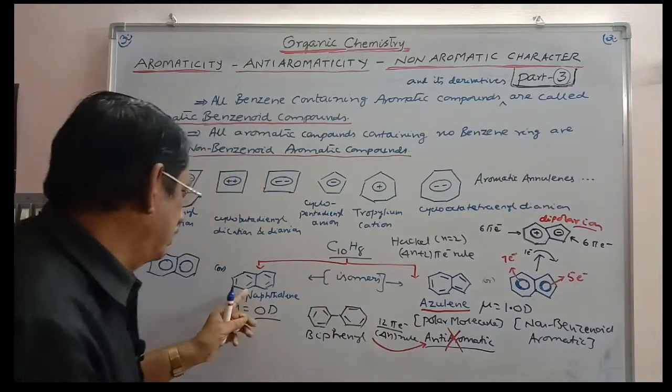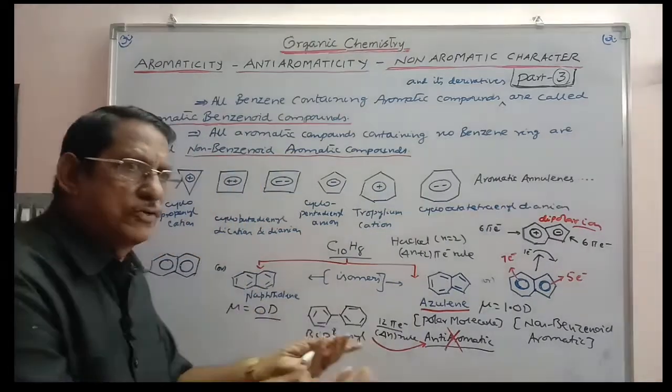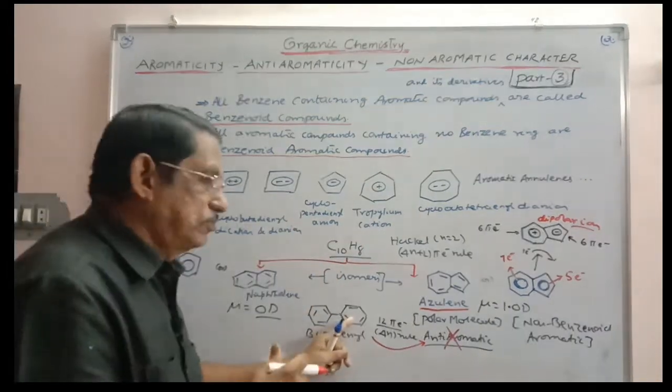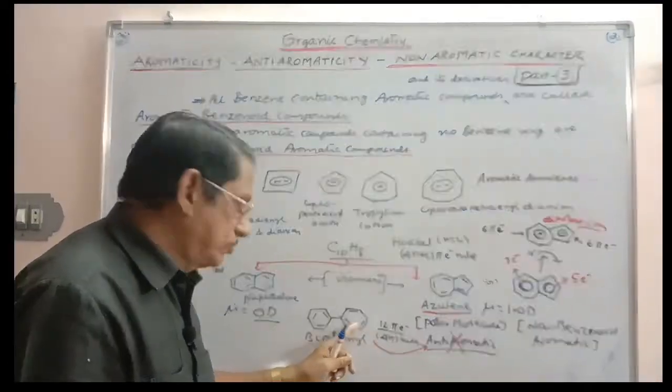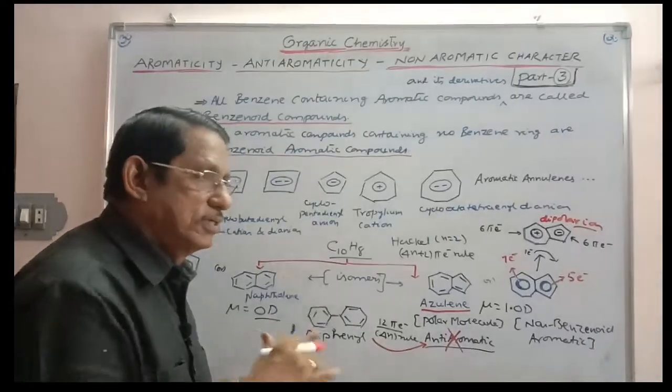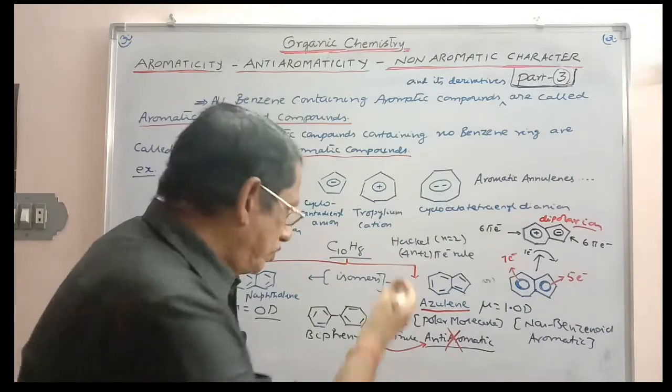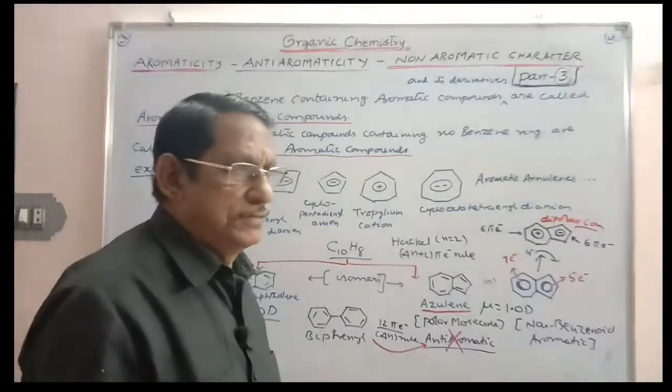In the case of naphthalene, there is partial overlapping. In this case, there is no partial overlapping. Two individual benzene rings are connected. If one H is removed from benzene, it is called phenyl. And so this is phenylbenzene, a benzene derivative, a benzene substitute, just like toluene, just like nitrobenzene. You are writing this as phenylbenzene.